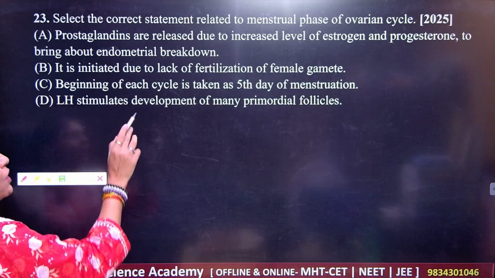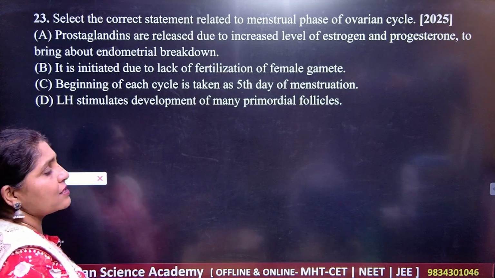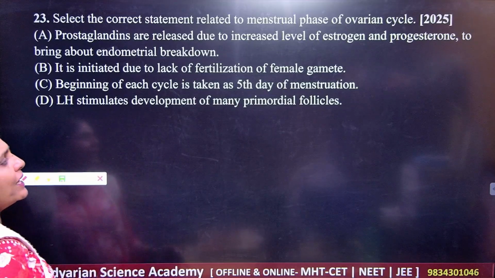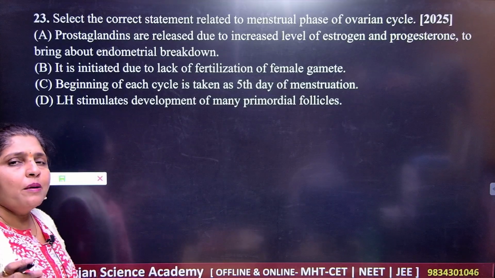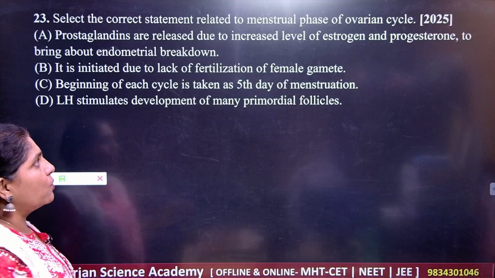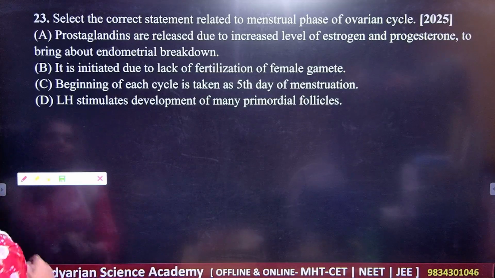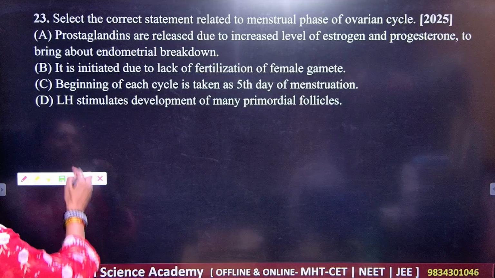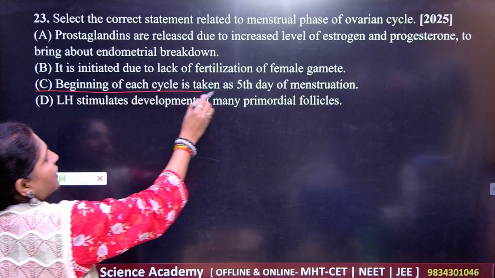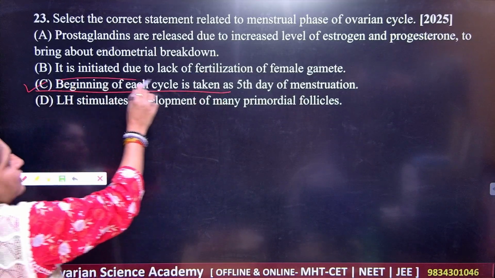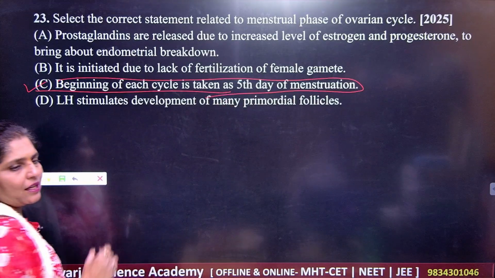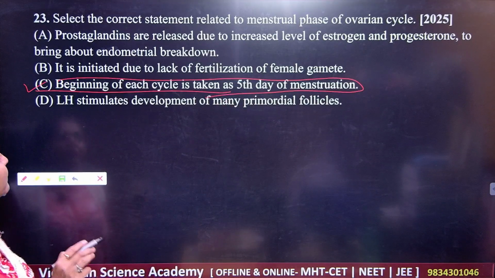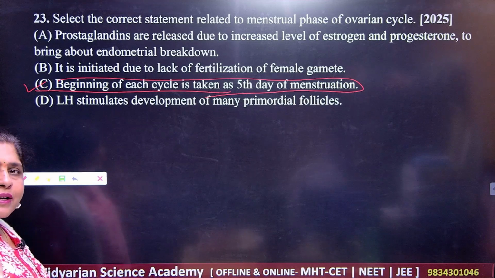Third, the beginning of each cycle is taken as the 5th day of menstruation, and LH stimulates the development of many more primordial follicles. What are they asking us? Select the correct statement amongst the given ones. So C is the correct answer. Students, note down that for question number 23, C is the correct answer.